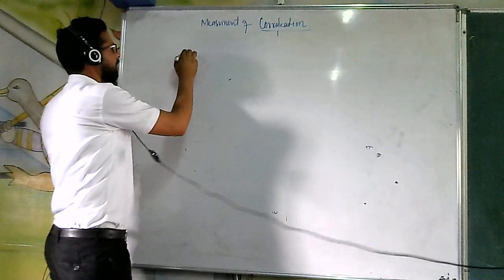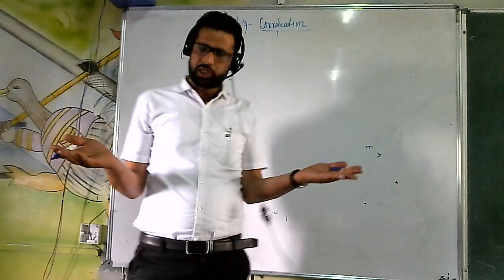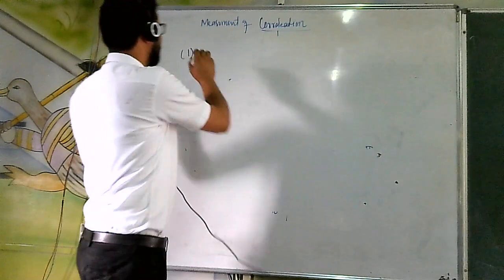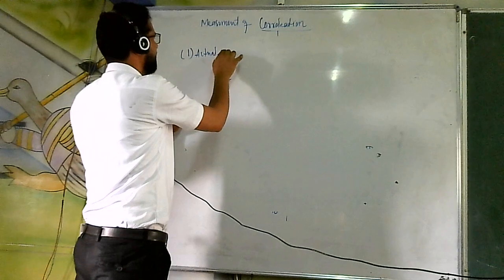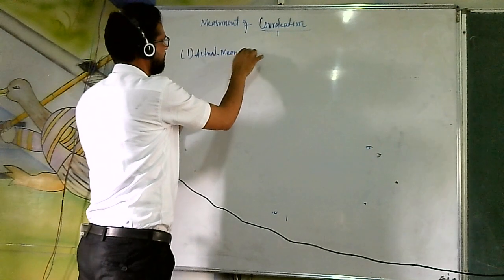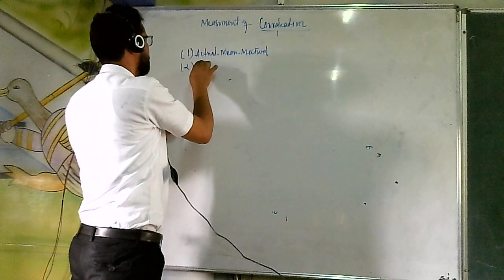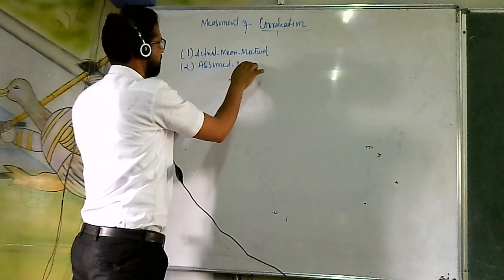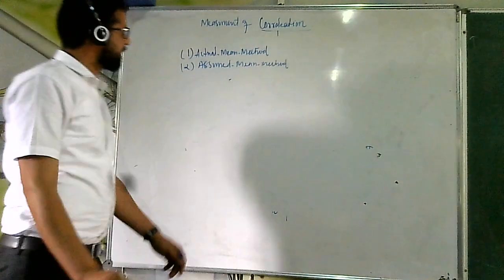He said that in order to measure the correlation, we have two ways. Number one, the actual mean method, and the assumed mean method.